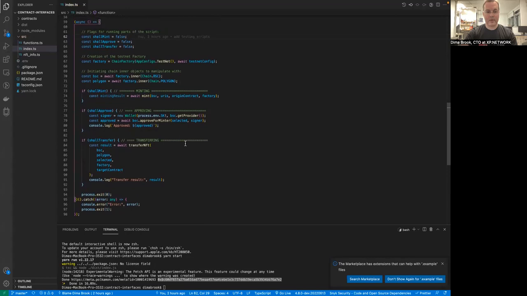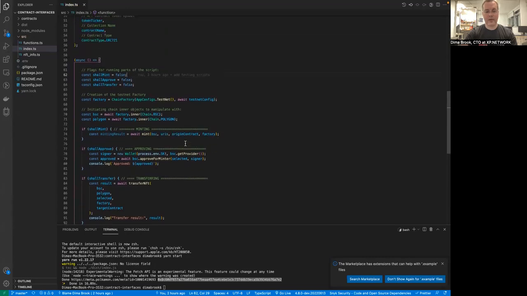The next step before sending an NFT is approval. Approval makes the bridge smart contract the operator of this asset. This is a security measure in most NFT standards. So let's turn this to true, and let's run the same script again.